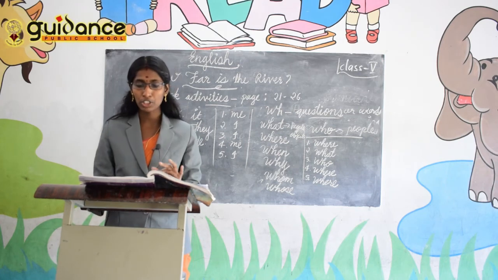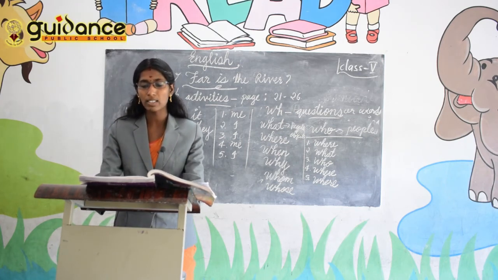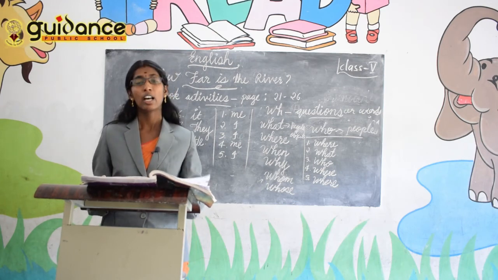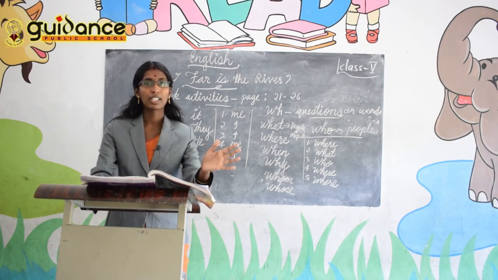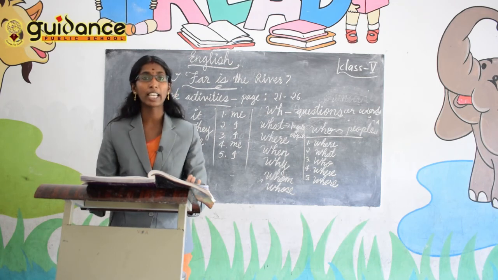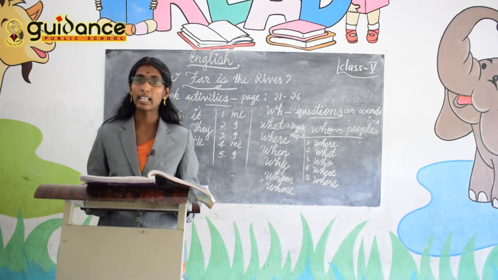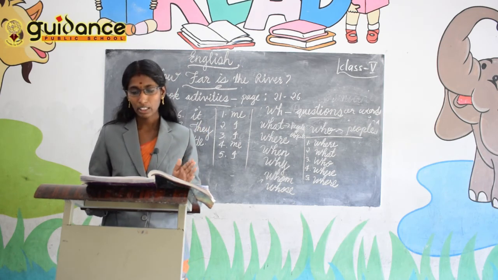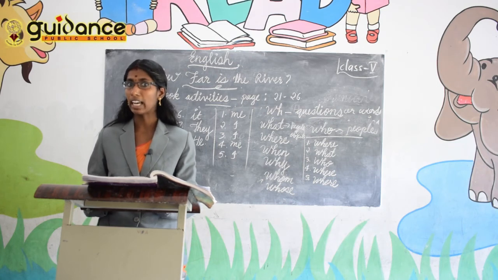The next one is Write it right, to do yourself. Use punctuation marks and capital letters where necessary. We have already done this in last year's class. Punctuation, you know. A sentence must start with a capital letter and the names of nouns will be in capital letters. A sentence must end with a full stop. If there are any questions, end the sentence with a question mark. Like that, do the punctuation marks in that paragraph.